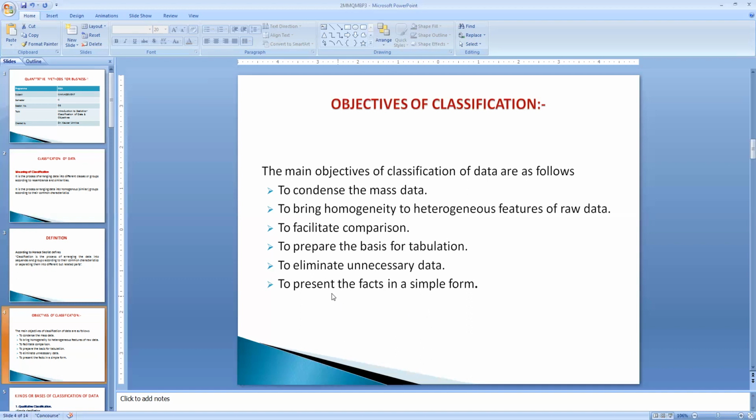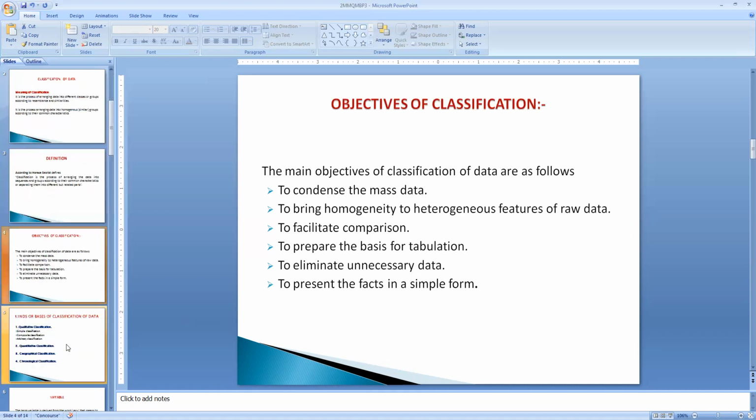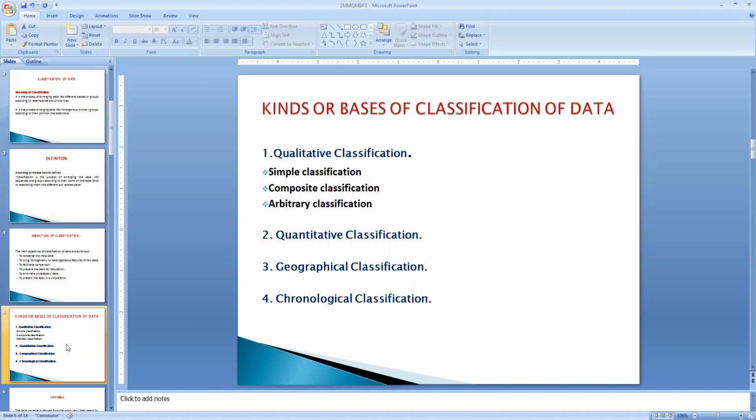And with the help of classification, we can eliminate unnecessary data. Only the required data can be retained. The data that is not required can be eliminated, and the data can be presented in a very simple form. So we require classification. Let us go to the different kinds or bases of classification of data.